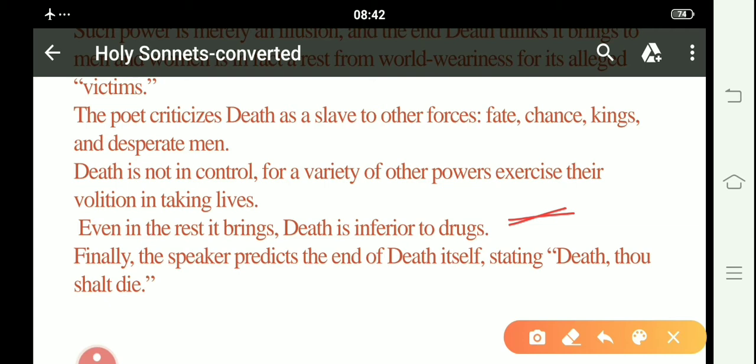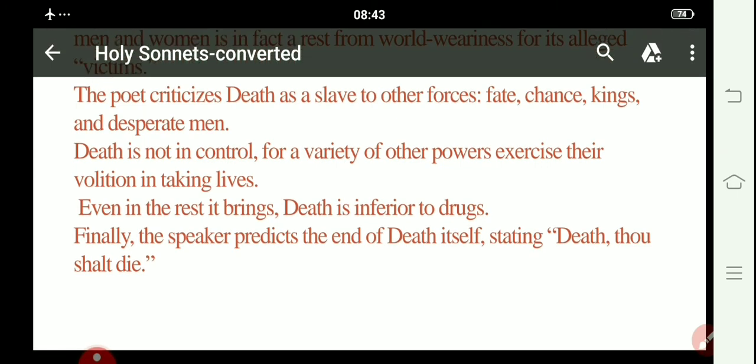In which kind of phenomena the poet wrote this particular sonnet, "Death Be Not Proud", by using death as a metaphor, by personifying death, he challenges death, saying that you are just inferior. You are the slave of the forces which are meant to be met by humans only: fate, chance, kings, and desperate men. All right, death is not even in control of itself, and death is even inferior to drugs.